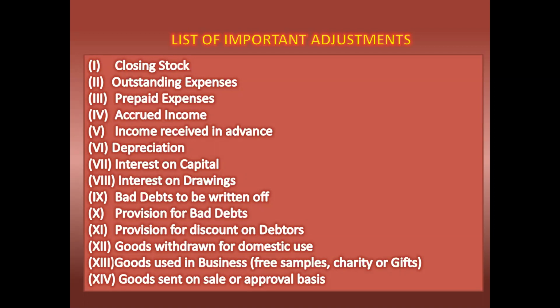And the profit, whatever is left over in the profit and loss adjustment account, they will divide among the partners, and again they will prepare their partners' capital accounts. From the partners' capital accounts, again they will